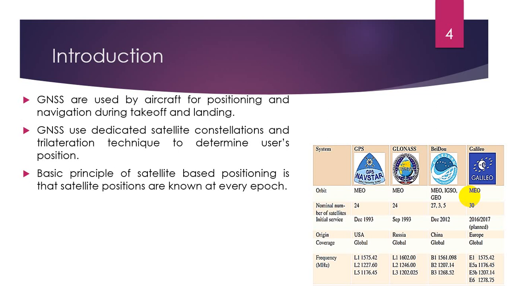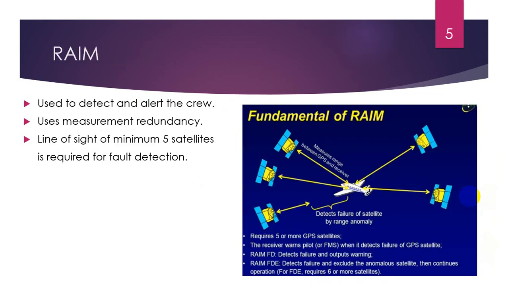This figure shows different types of GNSS which include GPS, GLONASS, Beidou and Galileo. We are working with the GPS system. RAIM detects and alerts the crew to a probable degradation in the precision of GNSS guided air navigation, so that the crew can regain safe navigation through other navigation aid means.